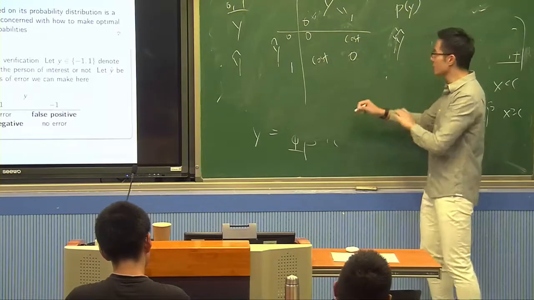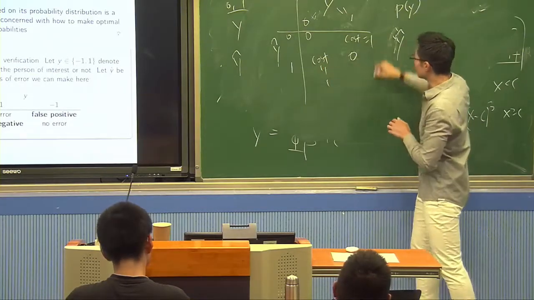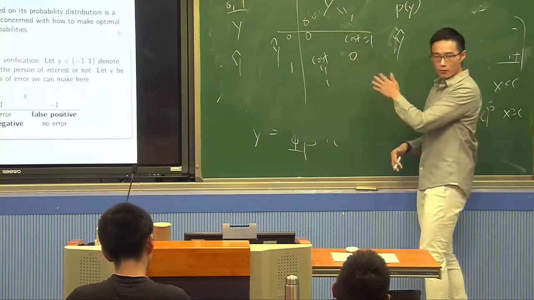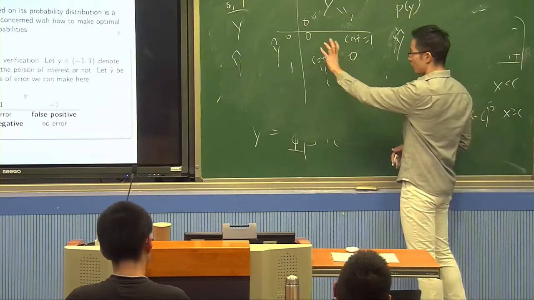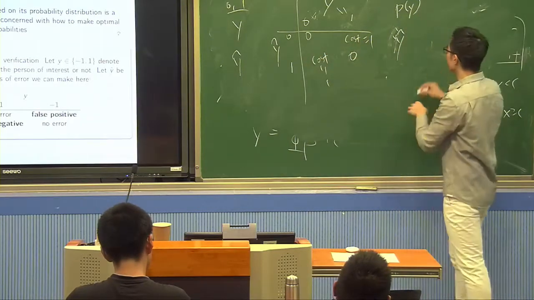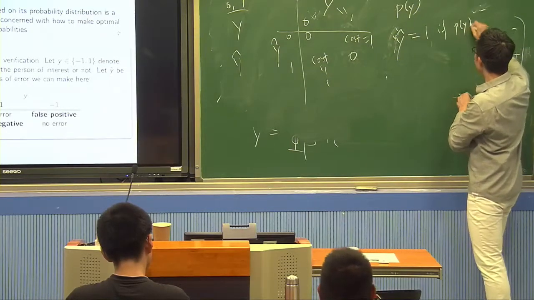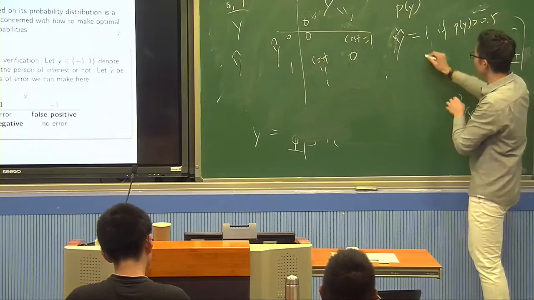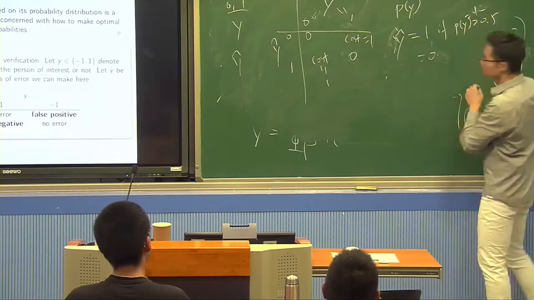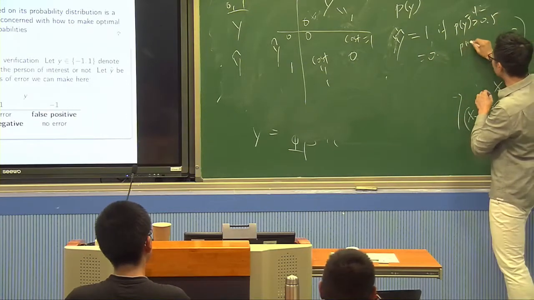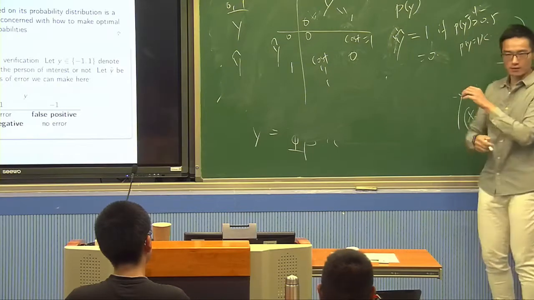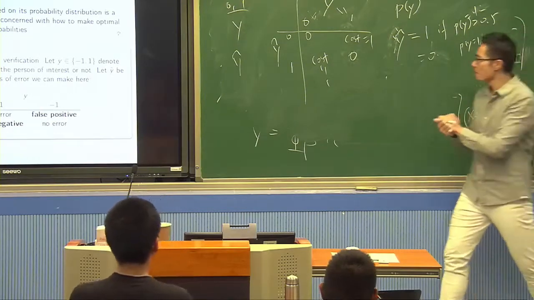Suppose the cost equals 1, meaning we are equally worried about false negative and false positive. Then we should predict y equal to 1 if the probability of y equal to 1 is larger than 0.5, and 0 if this probability is small. So that's all familiar to you.